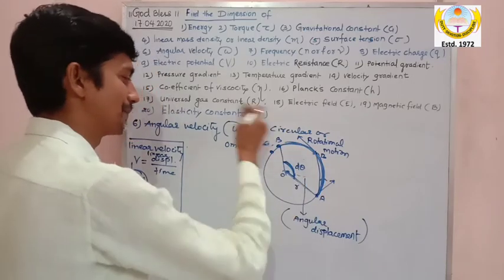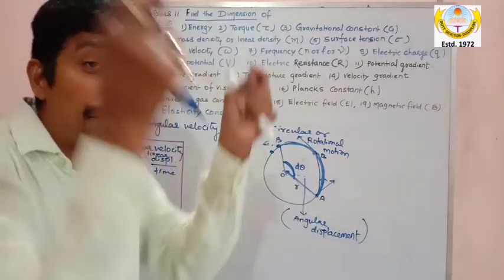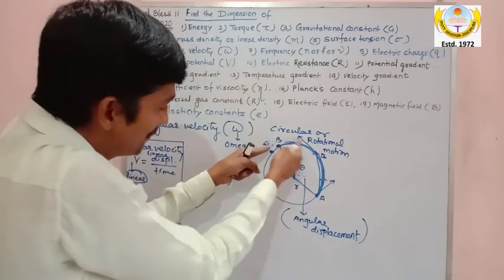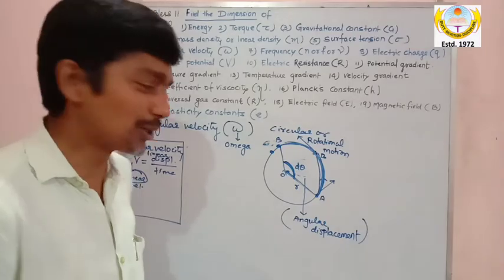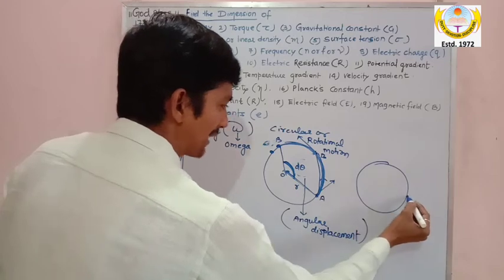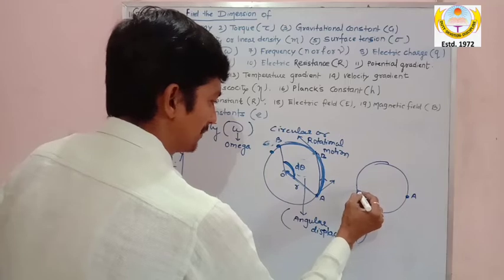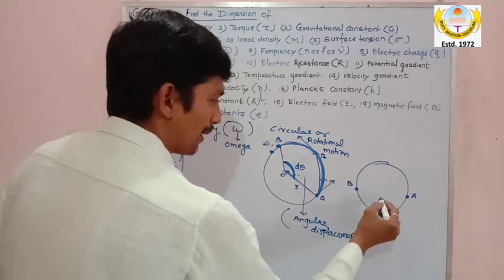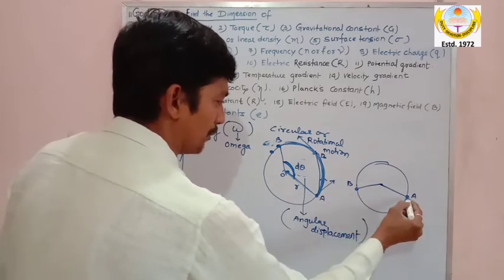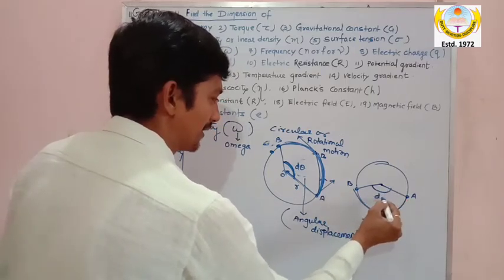I hope it is clear. So whenever we are moving on a curved path, we are making the displacement in the form of an angle at the center. I hope it is clear. So, nice of this theory. Suppose, my dear, I have taken this path. Suppose the particle is here, A, and another particle is here, say B. So now what will be the displacement? This is the center, so here I will draw this. Say the particle moves from A to B this way, clockwise. So this is the angular displacement.